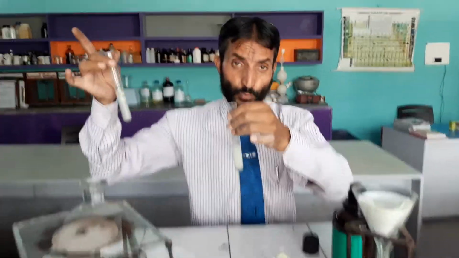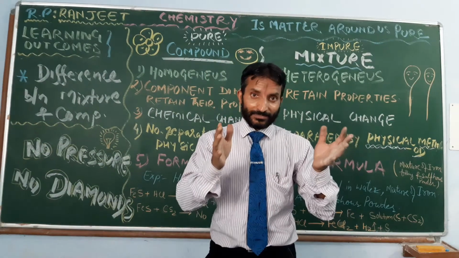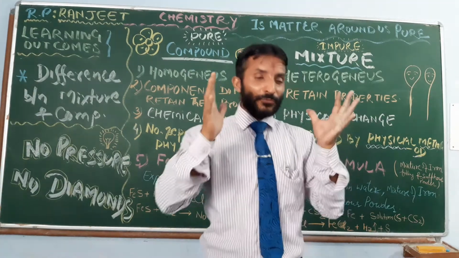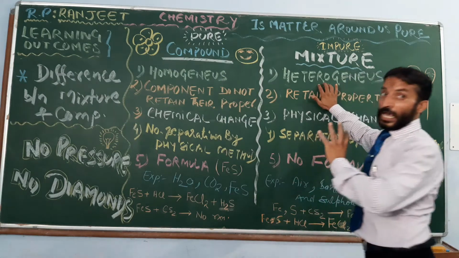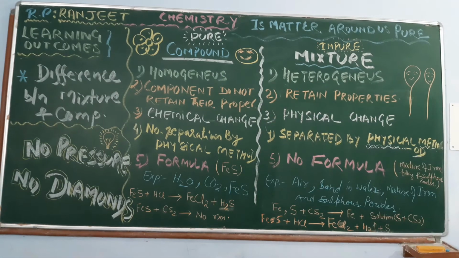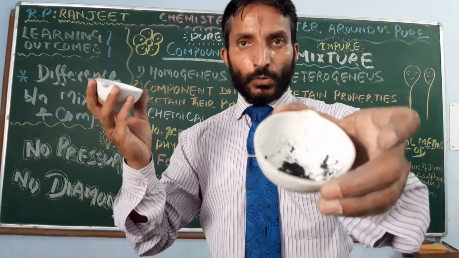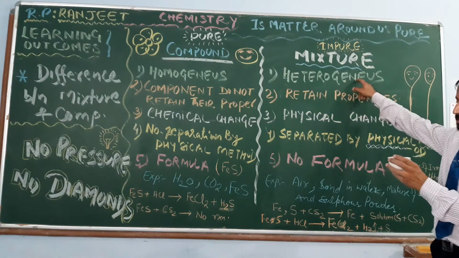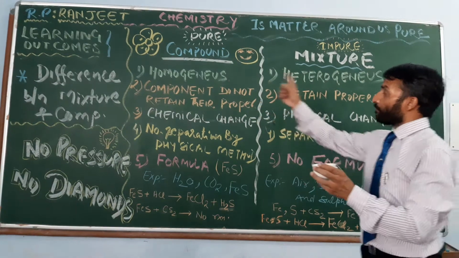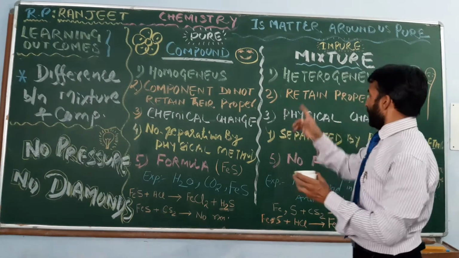So let us move towards our theory lab. Yes friends, how was the activity? Awesome! Yes, it was wonderful. So what is proved now? That the mixture is heterogeneous, right? This was your mixture, and this was your compound. The mixture is heterogeneous, its composition is not uniform, and the compound is homogeneous. Black color texture was there.